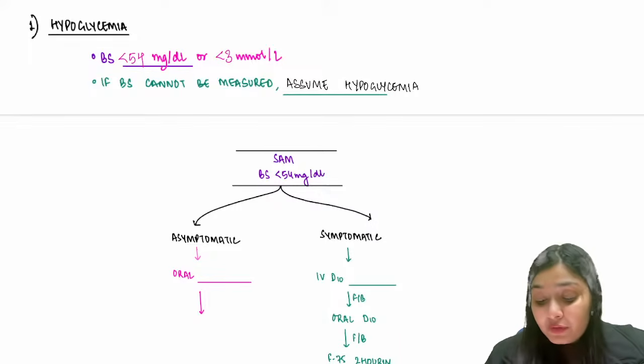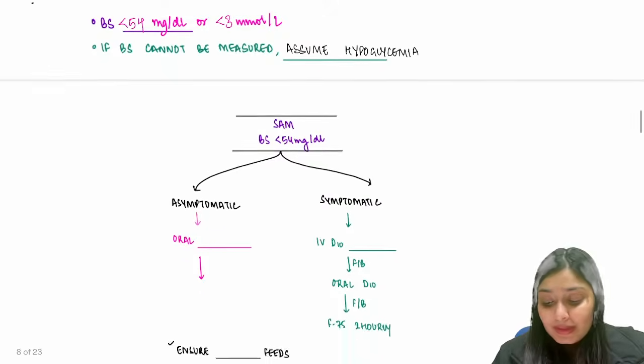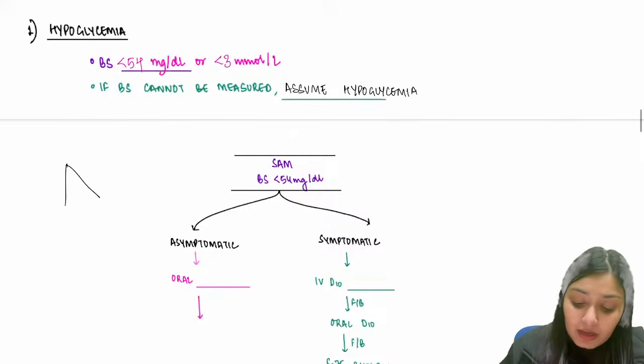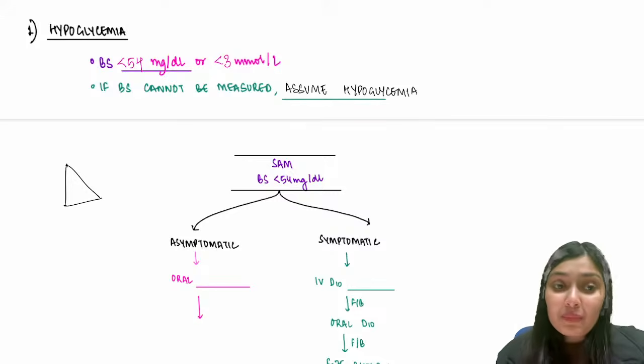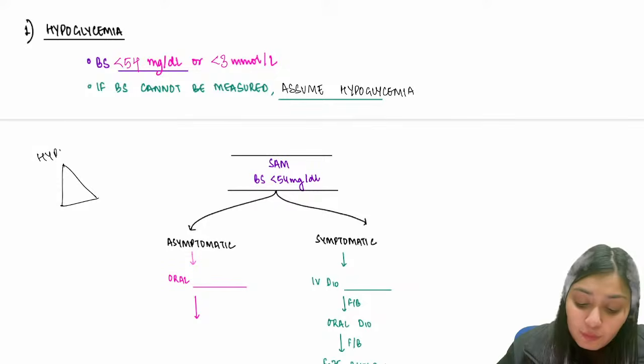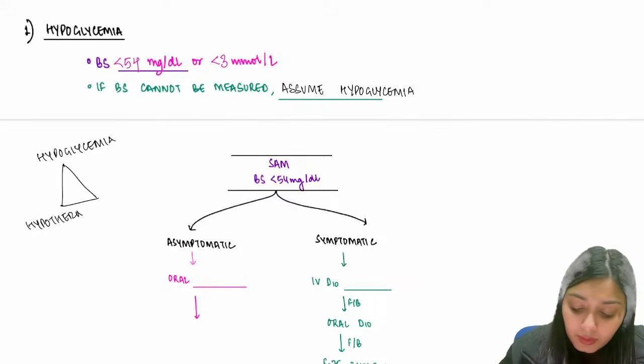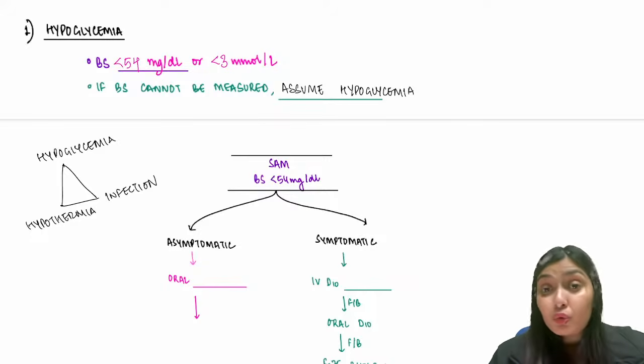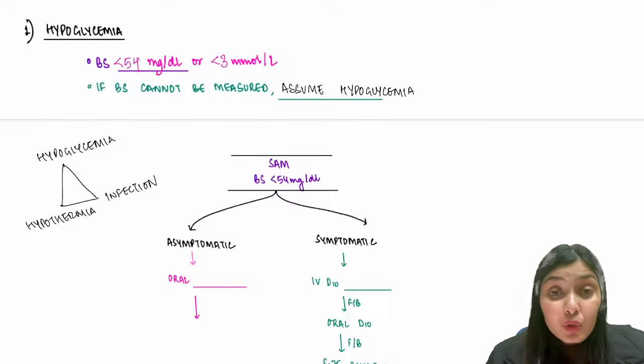Right? With that, the examiner can ask you, what is the implication of this hypoglycemia? Remember, hypoglycemia, hypothermia and infection happen as a triad over here. What do I mean by that? If the child is hypothermic, most likely the child is going to have hypoglycemia and is more prone to infections. So you take care of the other two also. The same goes vice versa for the other categories.